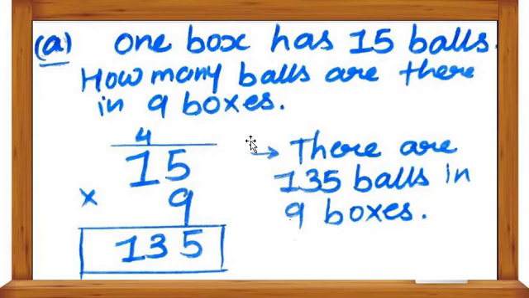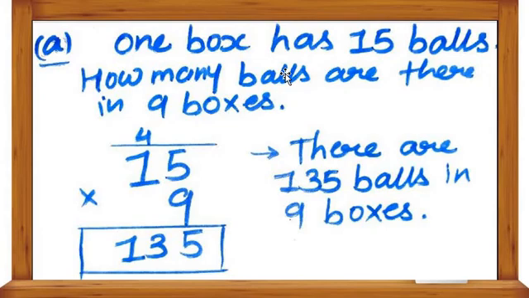Again I am repeating, students. One box has 15 balls, and how many balls are there in 9 boxes? So 15 multiplied by 9 is equal to 135. What did we get?